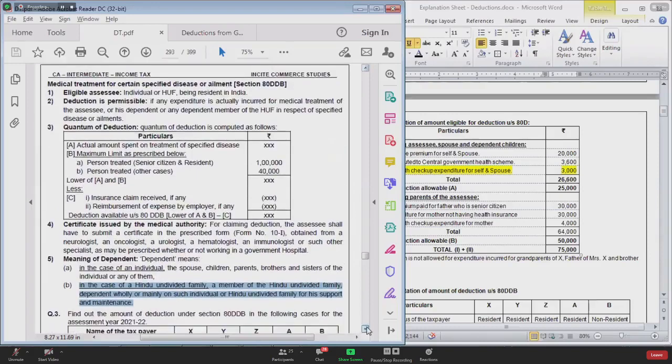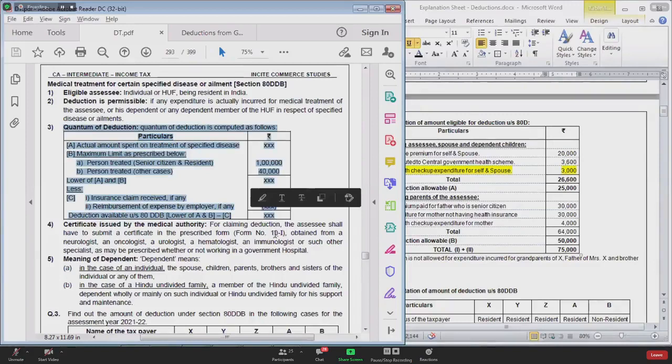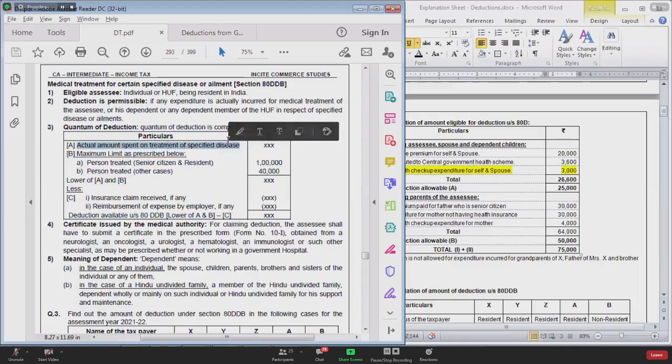Now, deduction is permissible for what? Deduction is permissible for expenditure incurred for medical treatment of SSC himself or his dependents. This is the format to be followed for computation of deduction. You follow this format and you will get the amount of deduction. First point is actual amount spent for treatment of specified disease. Whatever actual amount of money you have spent for treatment of disease, that you should write against point number A.